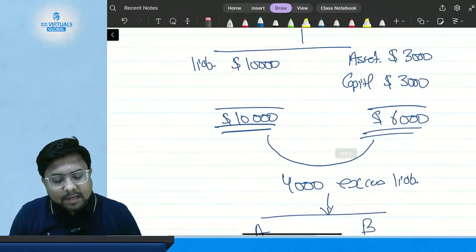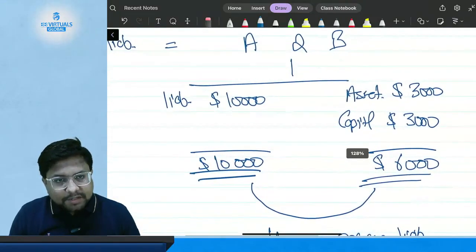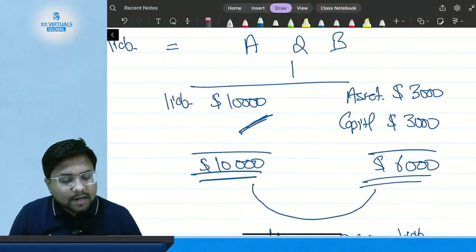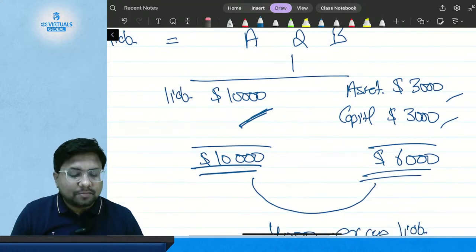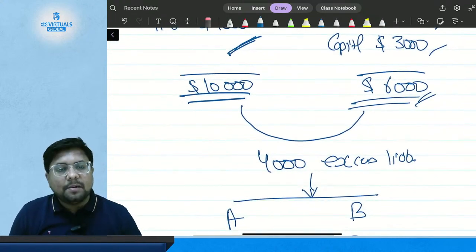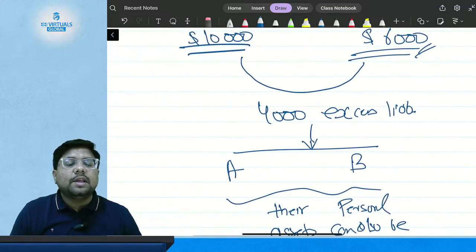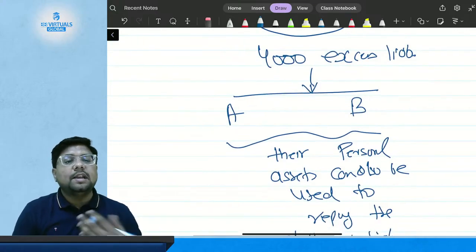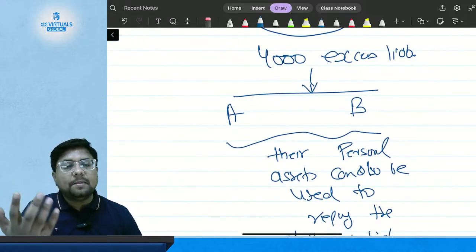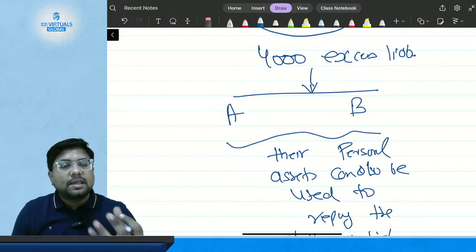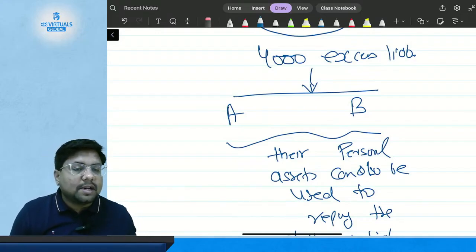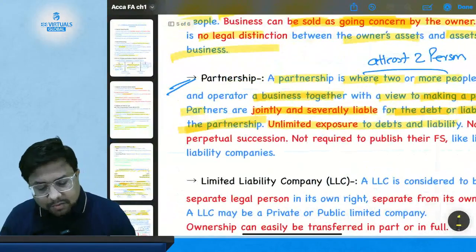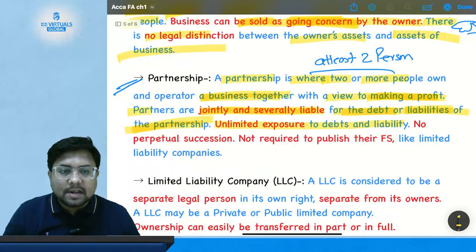Even though the liability of the partnership was $10,000 and the assets and capital of the partnership were $6,000, the excess liability of $4,000 is going to be taken from their personal assets. So whatever liability they have in their partnership firm can be repaid by using their personal assets. So there will always be unlimited exposure to debts and liabilities.